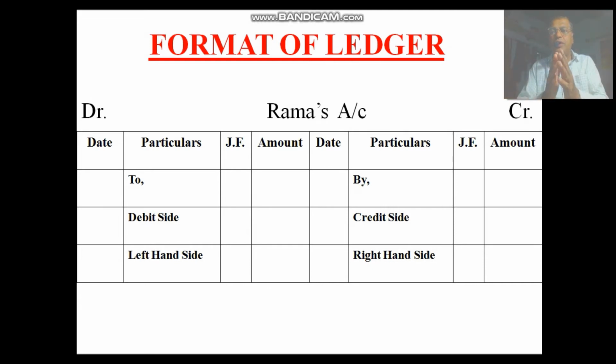The page is divided into 2 parts. This is called the left hand side, and this is called the right hand side. The left hand side is called the debit side. The right hand side is called the credit side.